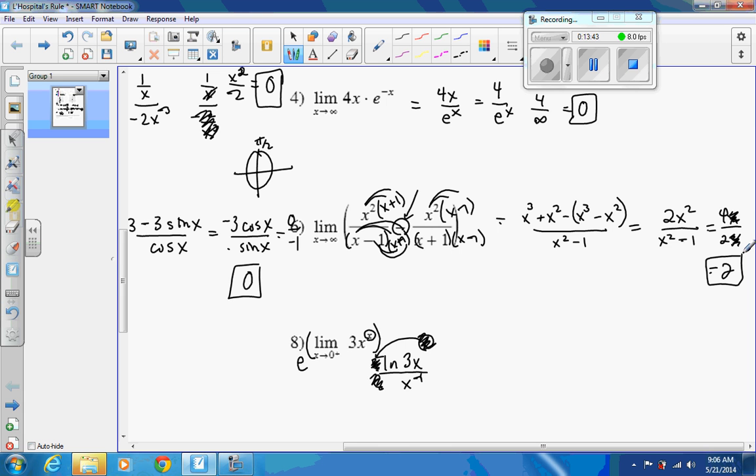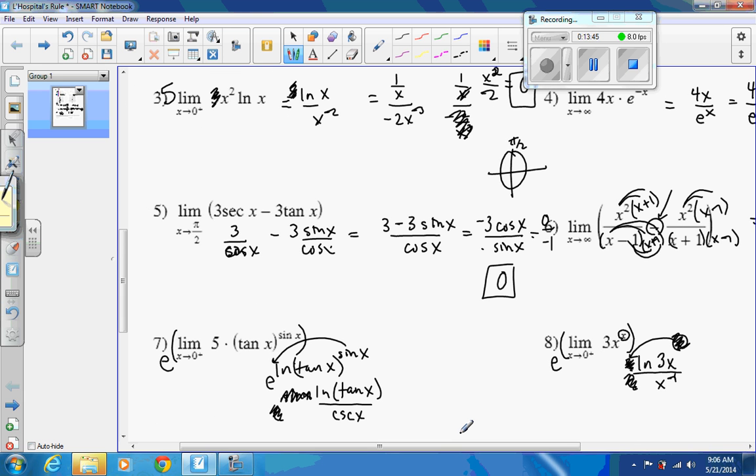Let's see, I was about to do 8. Number 7. Kind of looks like a tough one here to do some derivatives for, but let's just see what happens, and we'll plug in 0 and see what we get. The ln of tangent, so it would be 1 over tangent times the derivative of the inside. Remember the derivative of tangent? That'd be times secant squared of x. Derivative of the bottom, what's the derivative of cosecant? It's negative cosecant. I should have given you a chance to try to remember that.